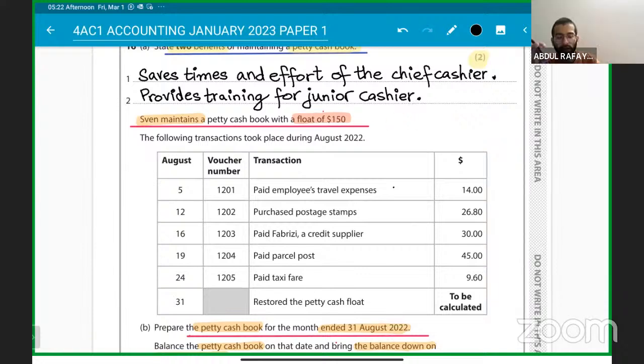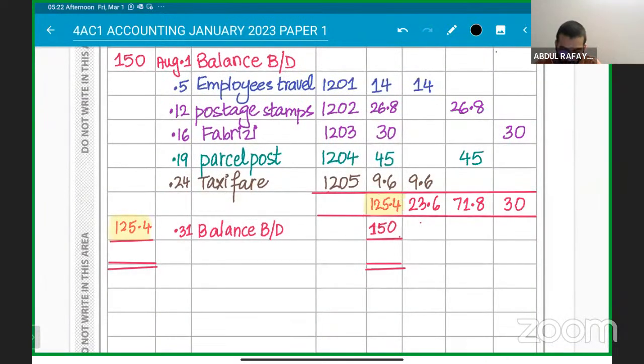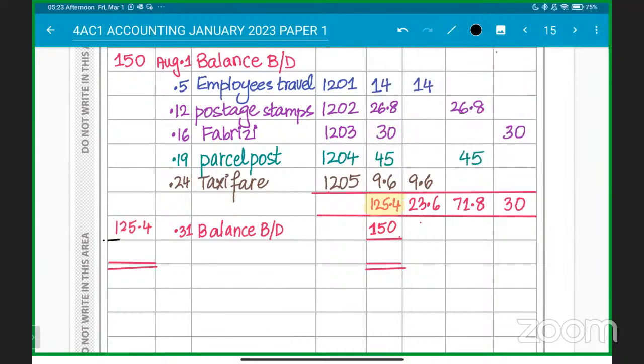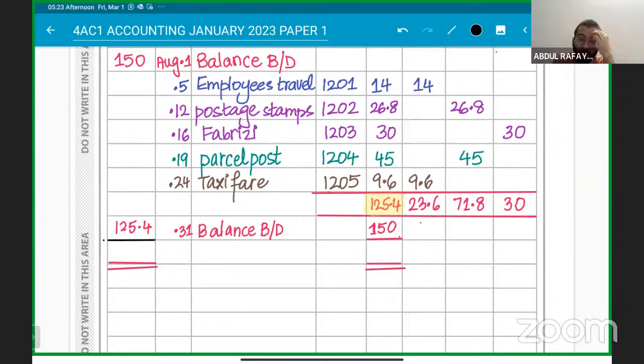Just imagine that you had $150. You have made all these expenses which constitute $125.4. If you subtract it from 150, how much is left? 24.6. But every month you show in your petty cash book that the balance is 150. So how much you have to add? 150 minus 24.6. You have to add 125.4 now. So now we are adding in the receipts 125.4, so that we can balance them. We are trying to balance the receipts and the payment side.